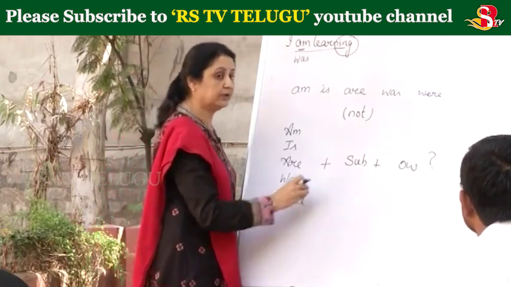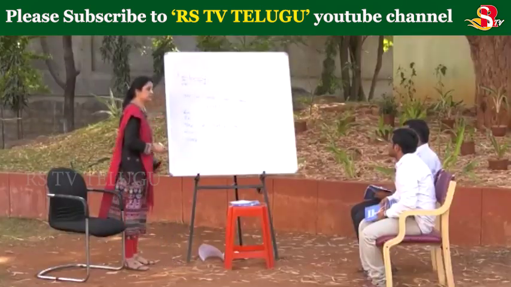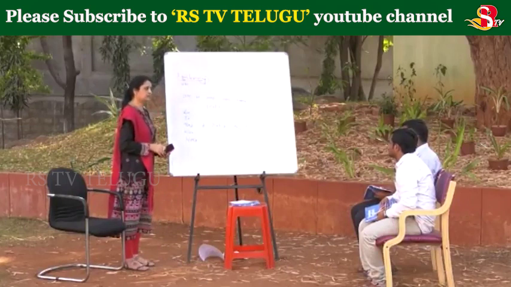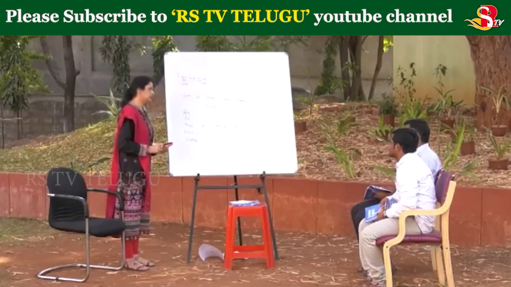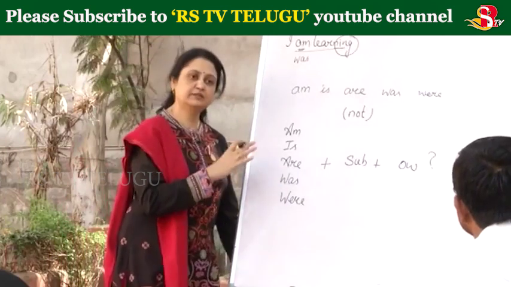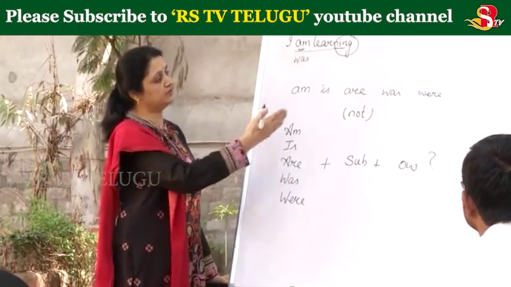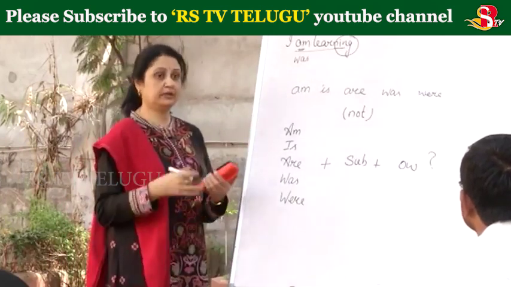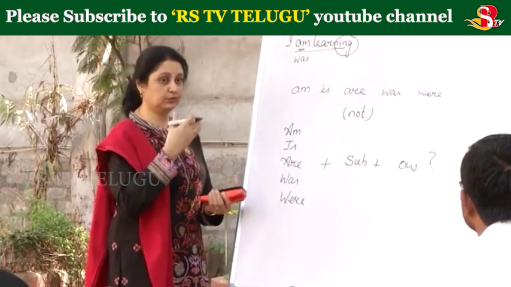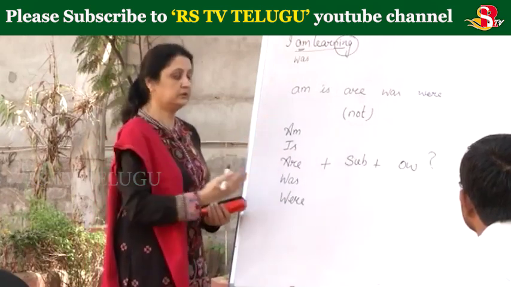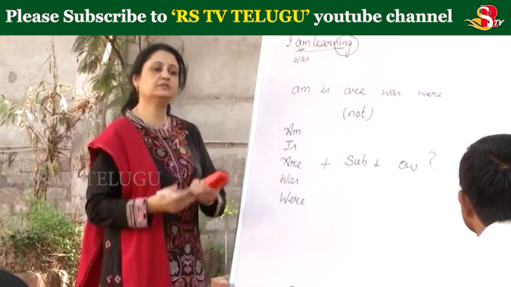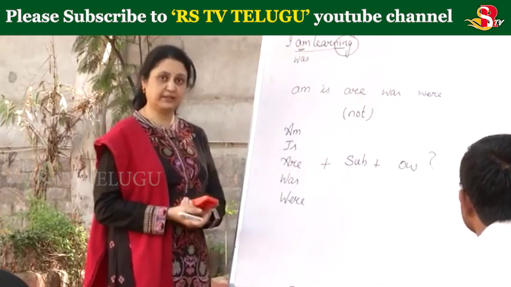Okay. And then, were you late for the class? Yes, I was late. No, I wasn't. Alright, so this is briefly some information about am, is, are, was and were. If you want something more, then you can go through any book, and when you are reading, you should be careful where the be form is used and what all can be used after that. Thank you.